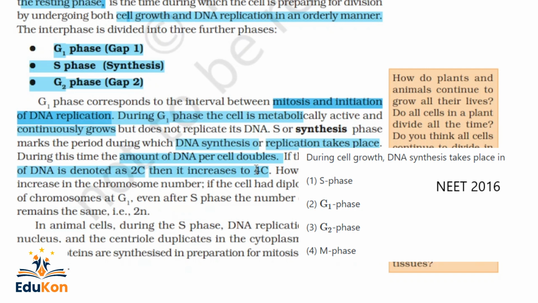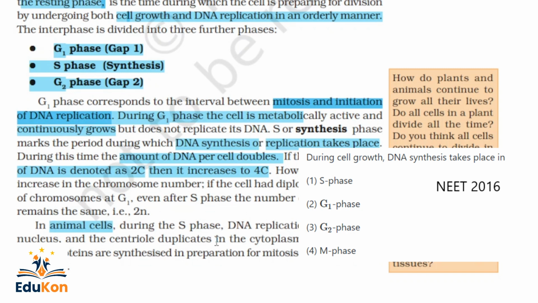There is no kind of replication forming new chromosomes.